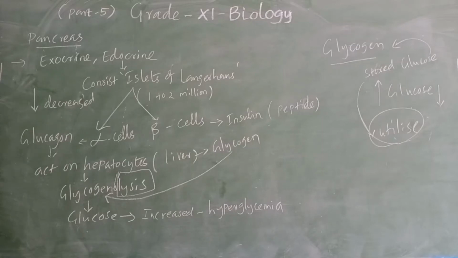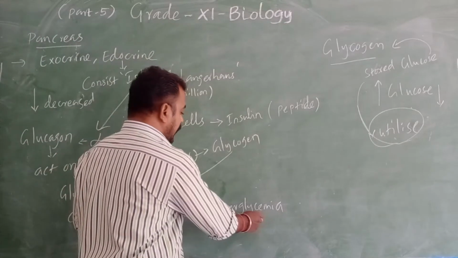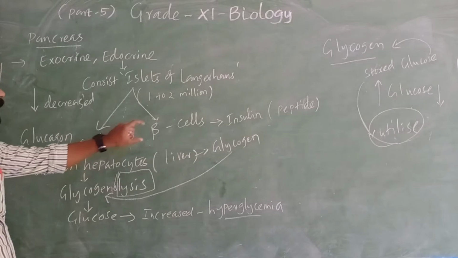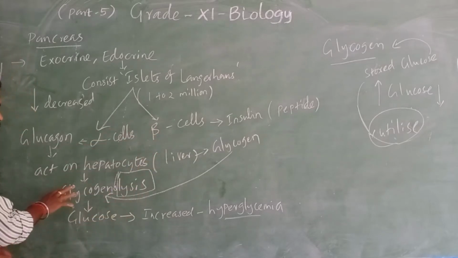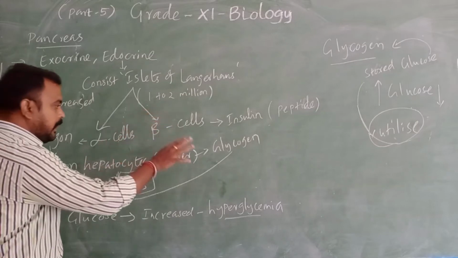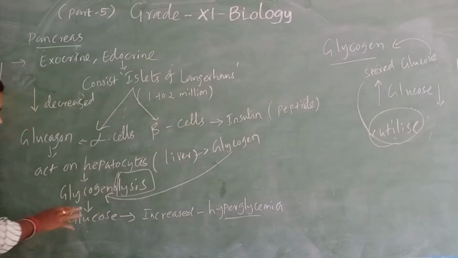So in blood the glucose level is increased. That means it is hyperglycemia. When has it happened? When the glucose level is decreased, the glucagon acts on hepatocytes, which are present in the liver. Then the process happens. The process name is what? Glycogenolysis. That glycogenolysis process breaks the glycogen and it is converted into glucose. Then automatically, the blood glucose level is increased.